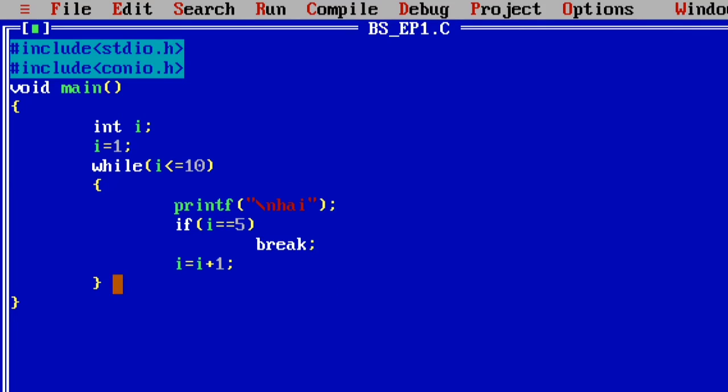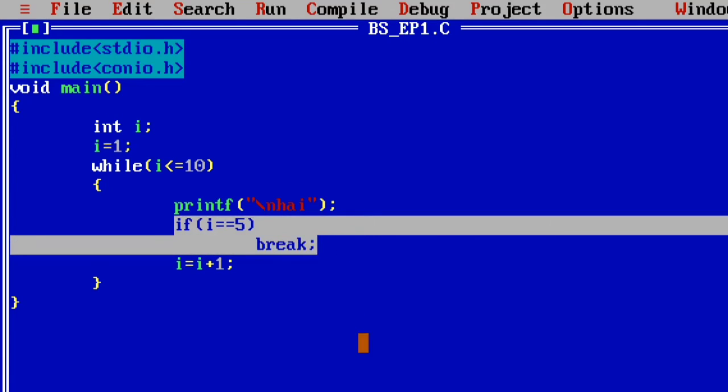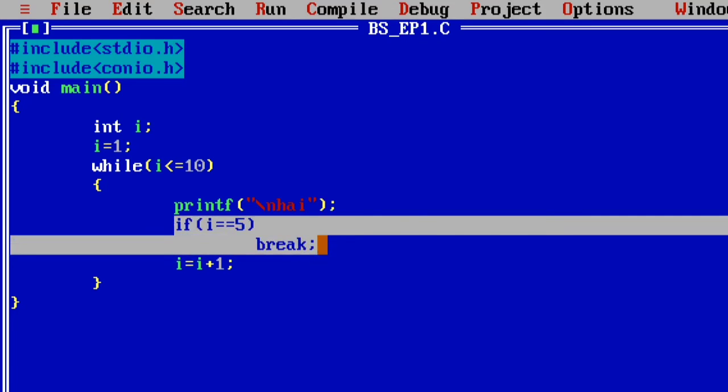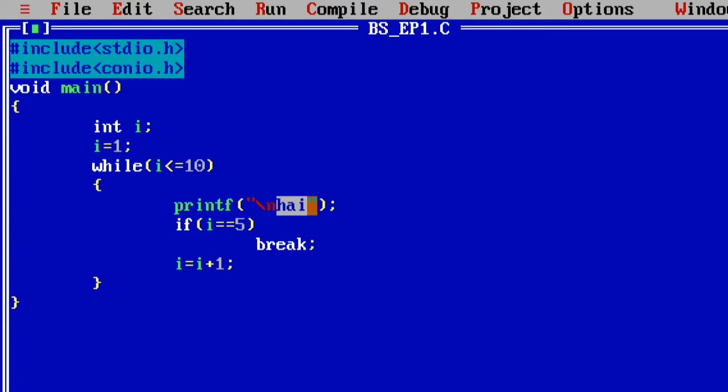Simply, the break statement breaks the looping execution of the while loop, and the program ends with the help of this close curly brace. That means if you omit these two lines, then hi is printed 10 times.